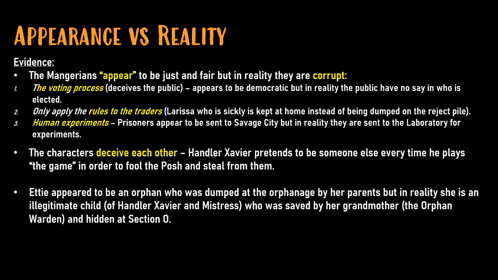Another aspect to consider is that Edyth appeared to be an orphan who was dumped at the orphanage by her parents in the beginning of the novel. That's how the readers saw her. That's how she appeared to be. But in reality, she is an illegitimate child of Handler Xavier and Mistress. She is not just an orphan. She was also saved by her grandmother, the orphan warden, who appeared not to care.